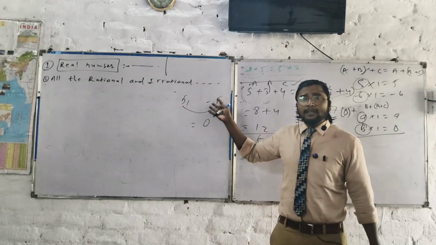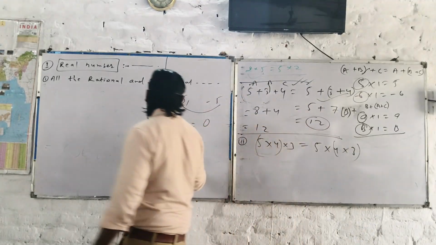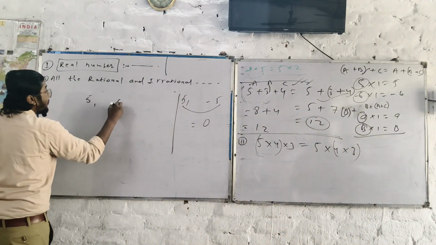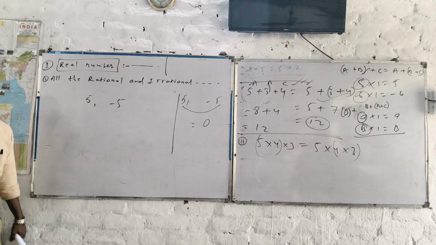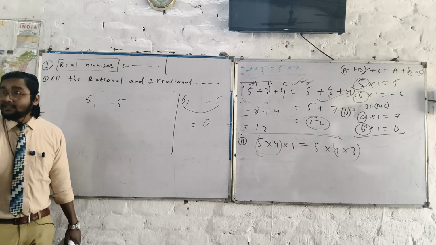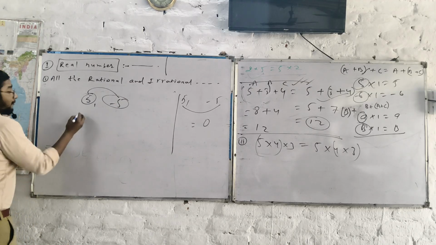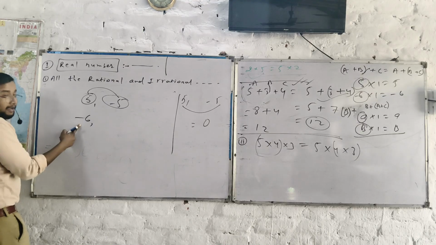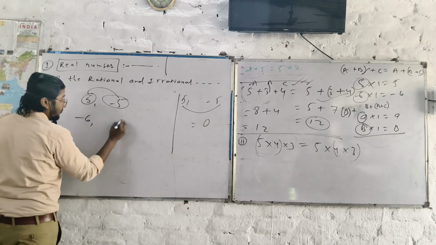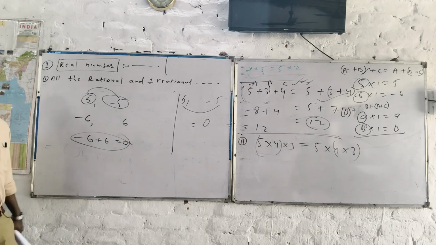I think we studied the name of this one. Thank you, Tuba. This is called the additive inverse. When we add two different elements and get 0, both are called additive inverses of each other. For example, I have minus 6, the inverse element of minus 6 is 6. The result will be 0. I hope you know that.